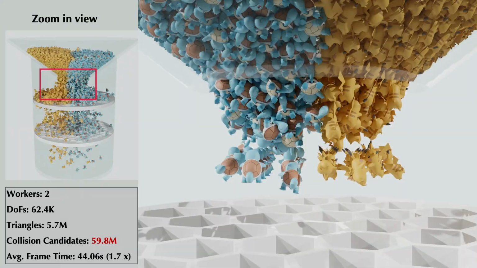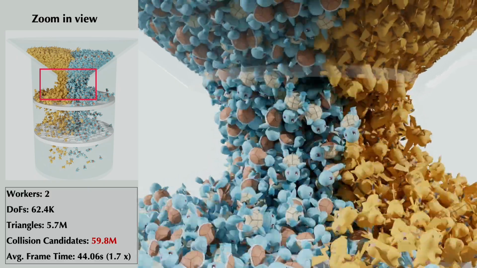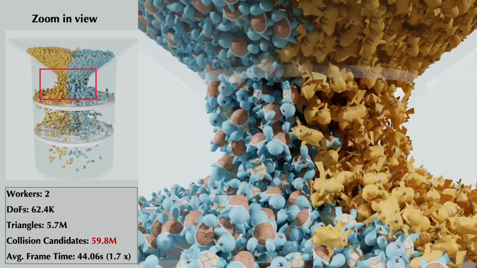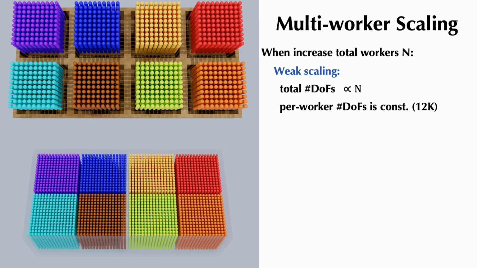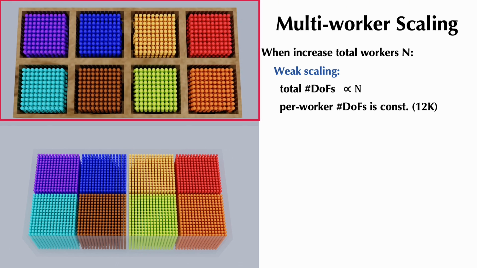Here we also provide a zoomed-in view of the Pokemon scenario for a closer look to highlight the congestion and squeezing at the funnel. We evaluate our load balancing strategy in a 4-worker setup and observe a 35% speedup over static partitioning. In weak scaling, we grow the problem to keep per worker work constant, aiming for near constant runtime.